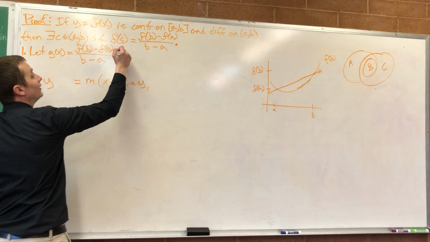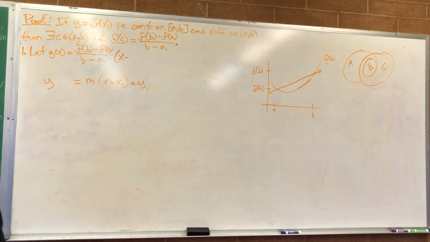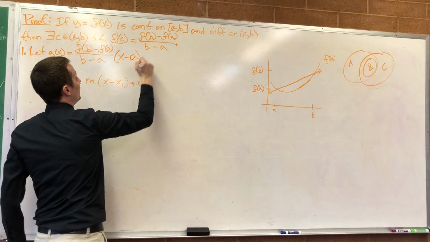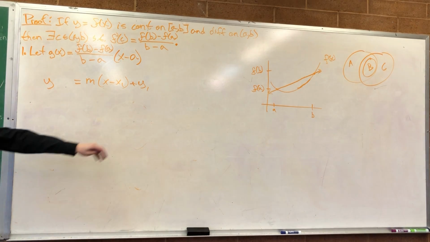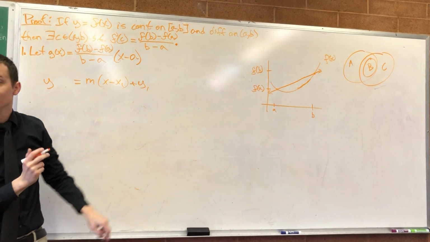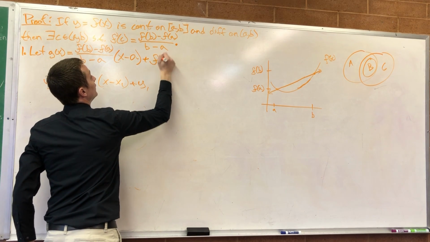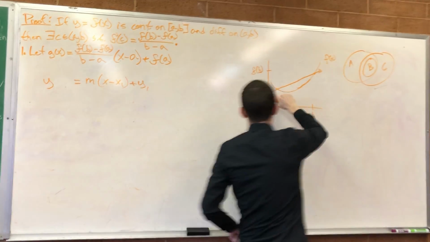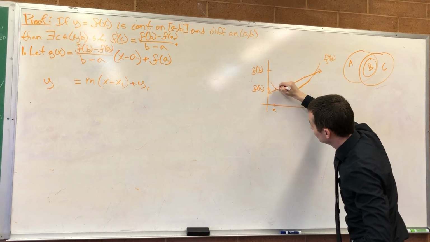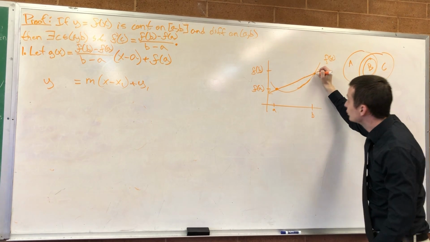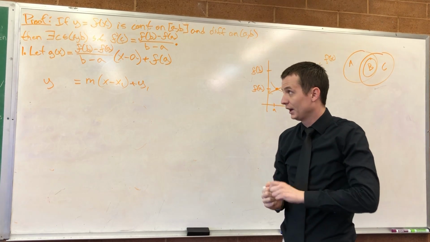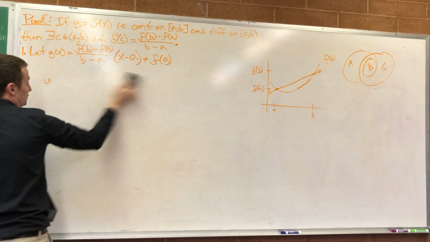m times x minus what? x1, which is, in our case, a. And what's our y1? f of a. This is the equation of a line with this slope that goes through this point. We could have also used this point as a point to go through, which gives us the exact same line. Okay, there we go. We got the equation of a line.